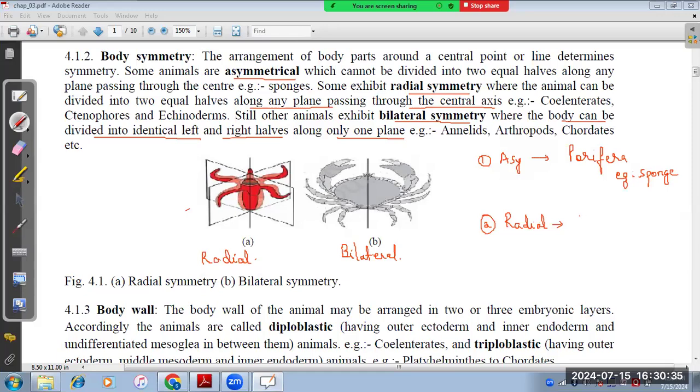So this is coelenterate. Now coelenterate is also called cnidaria. Next example is ctenophores. So this is the second phylum, this is the third phylum, ctenophores. And this is echinoderms. Echinoderms are basically starfish.